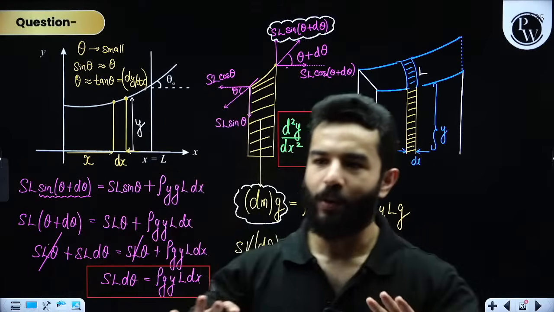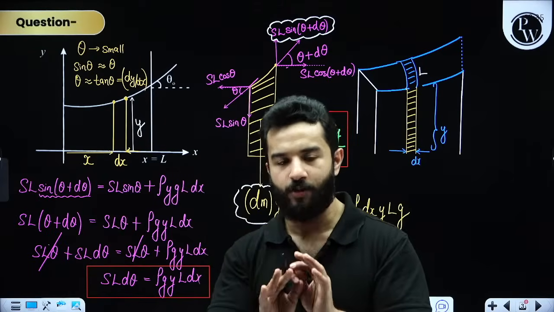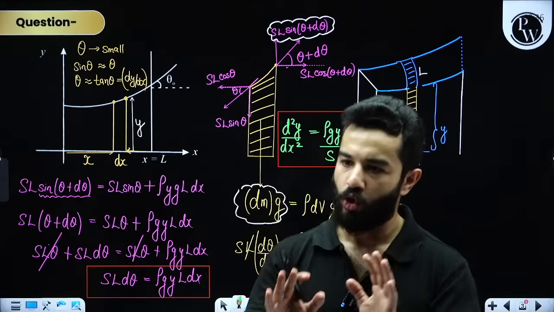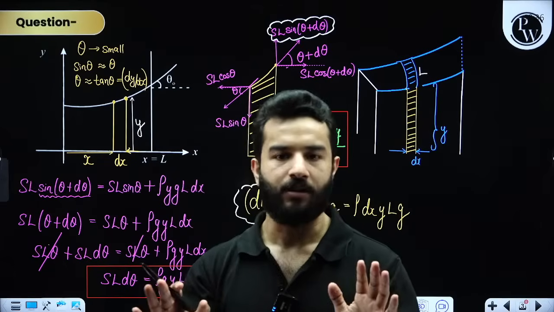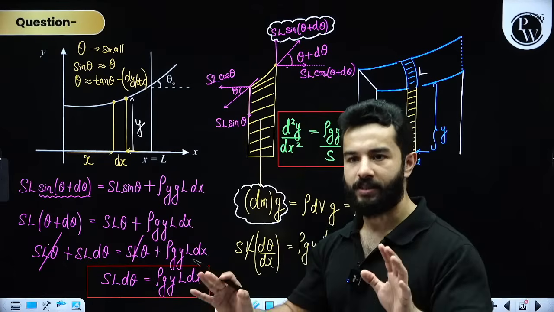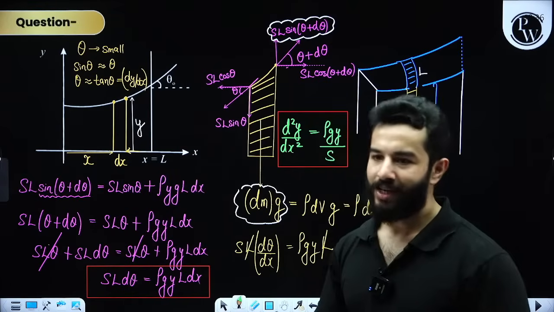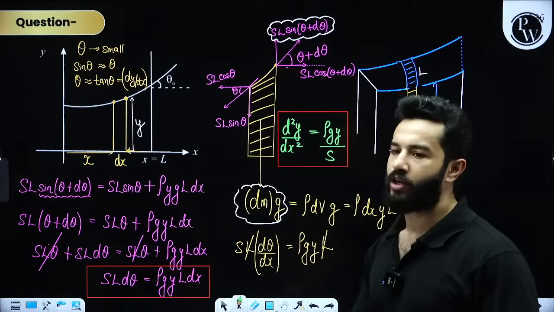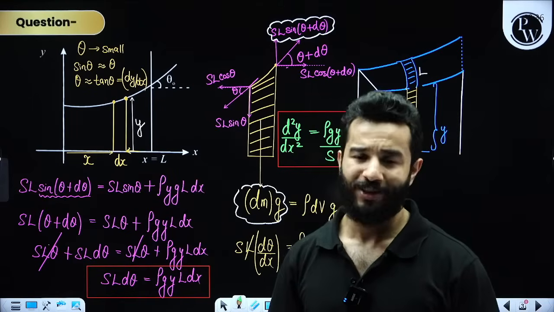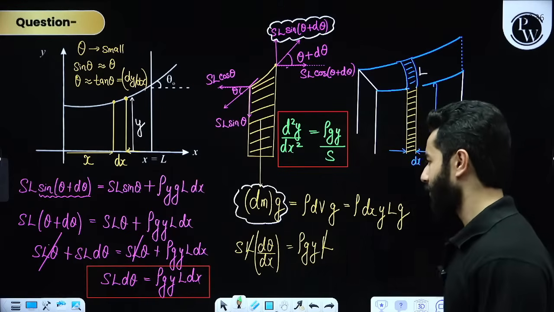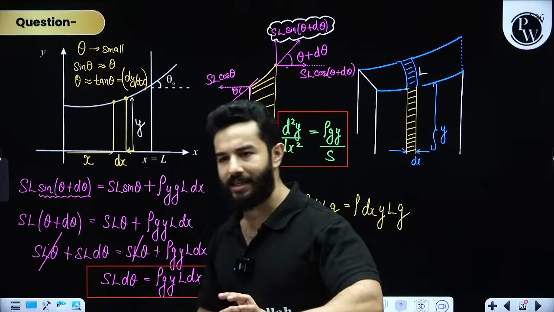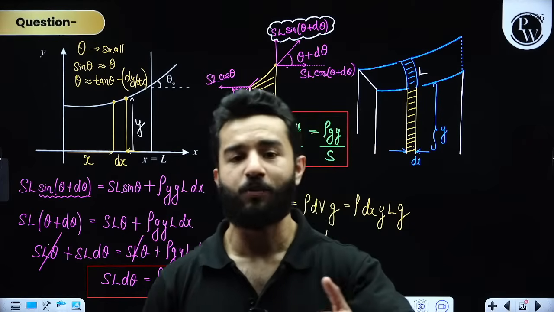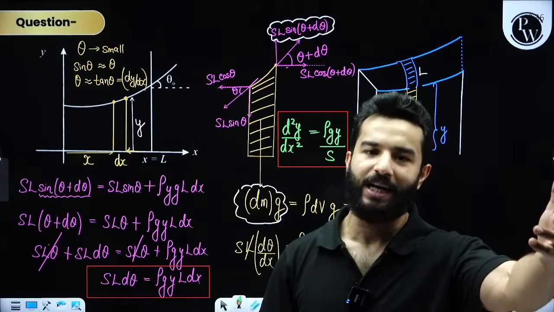Nobody is expecting you to solve this in your NEET exam, so do not feel bad. Got it? Clear? Now we also have one more method in which you can solve this question using the concept of radius of curvature, but that is slightly more confusing because you don't know when to apply a particular formula.